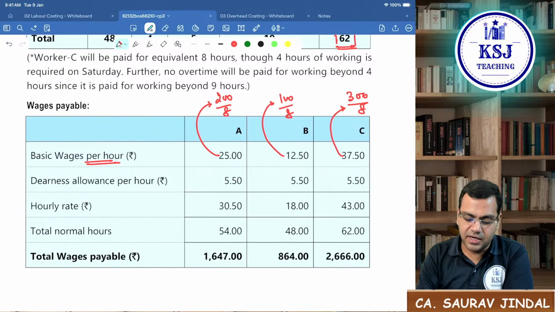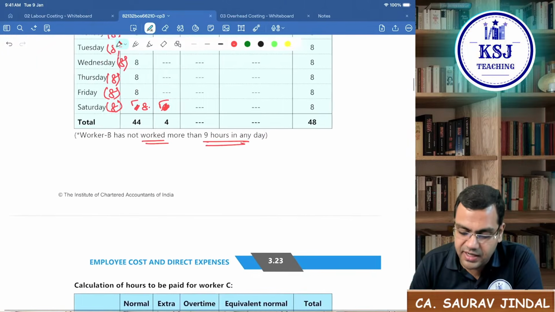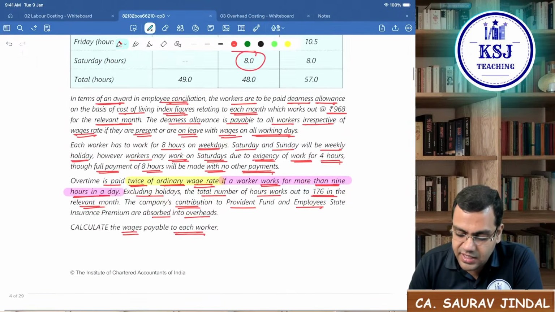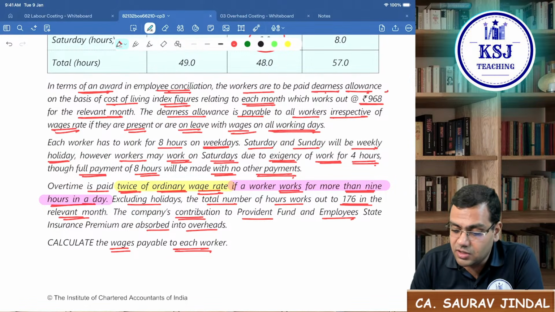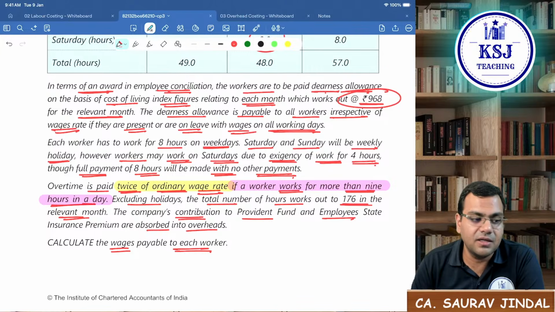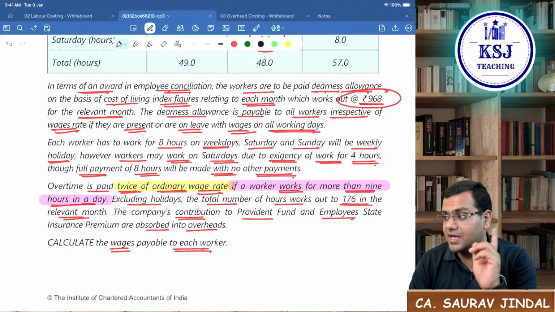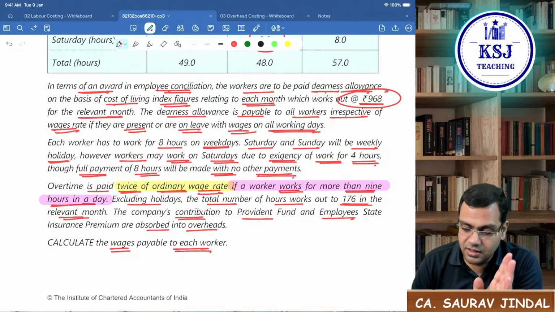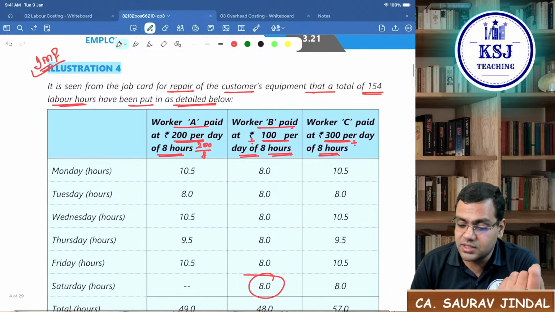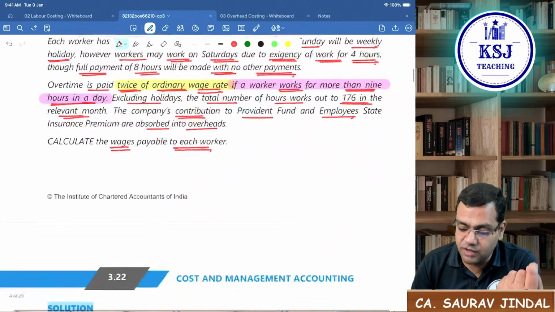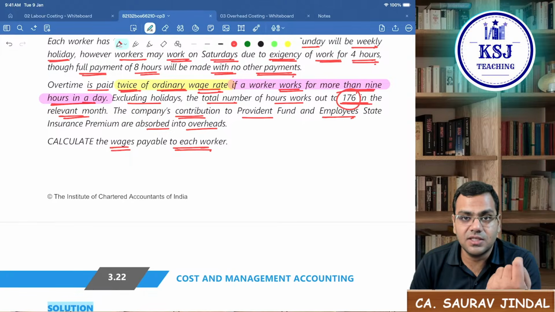Basic wages per hour. Then DA allowance. How will you pay DA allowance? They say the DA is to be paid to all the employees, and it works out based on the cost of living index. For this particular month, the cost of living index is 968, right? We want the DA per hour because we are calculating all the cost per hour. So 968 will be divided by the total hours spent in a month. Now the total hours is how much? 154, or we will take 176.